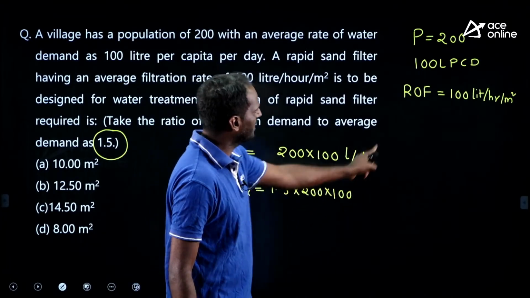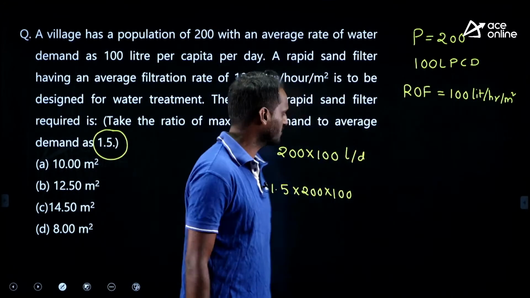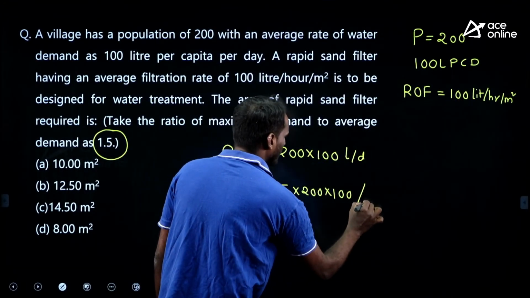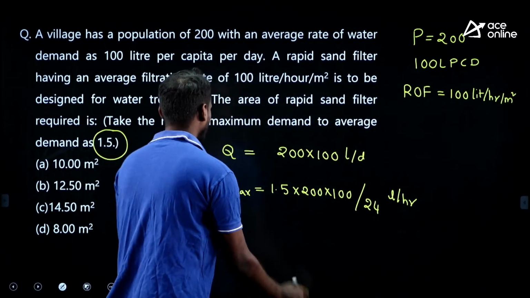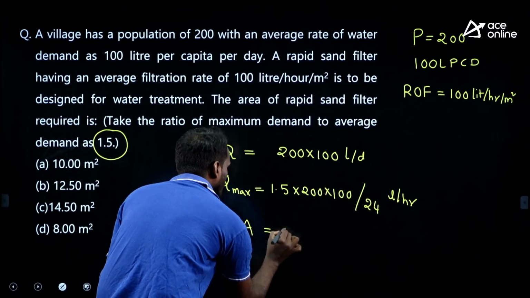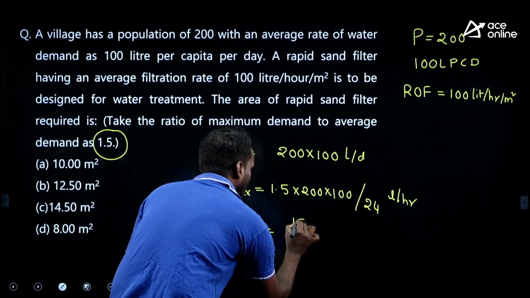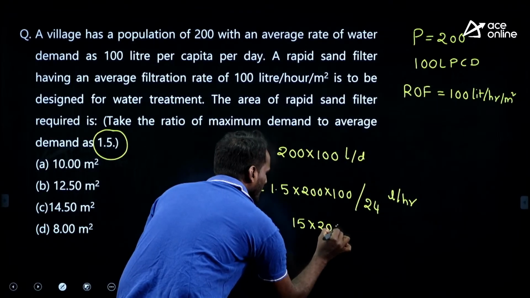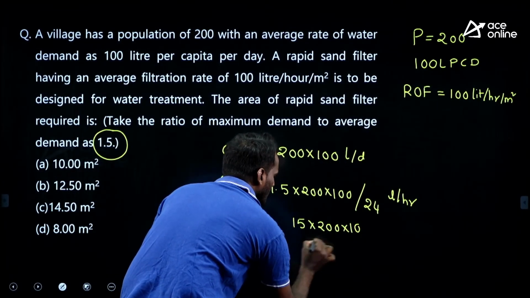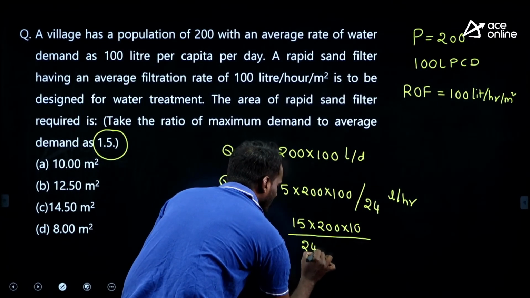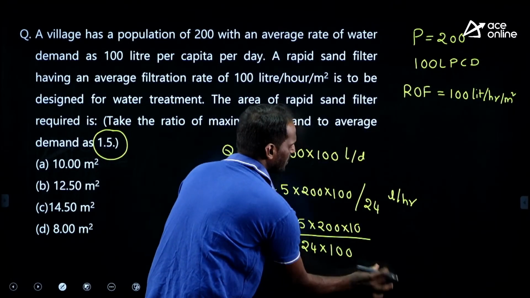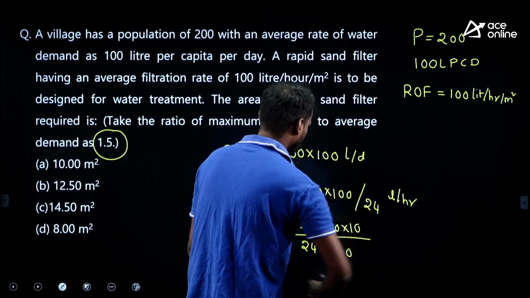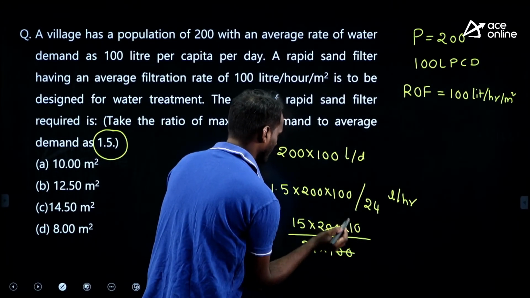This is liter per day, but the rate of filtration is in liter per hour per meter square. So liter per day divided by 24 will give liter per hour. Solve for area, very easy. Area is equal to 1.5 into 200 into 100, divided by 24, liter per hour, divided by 100 liter per hour per meter square. You will get the area directly in meter square, right.